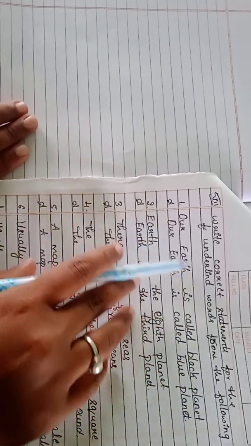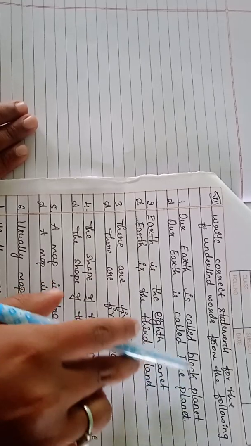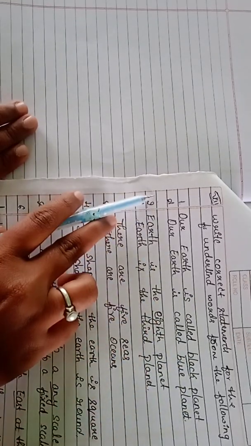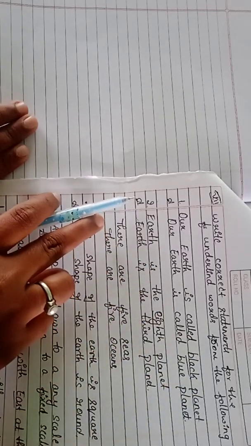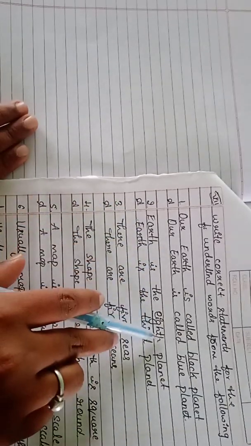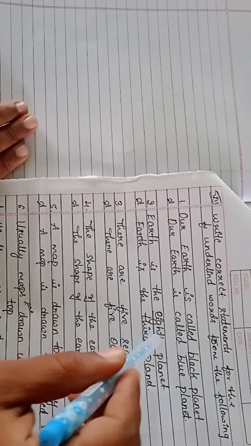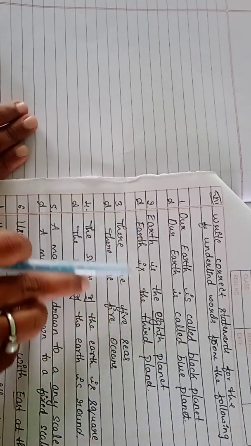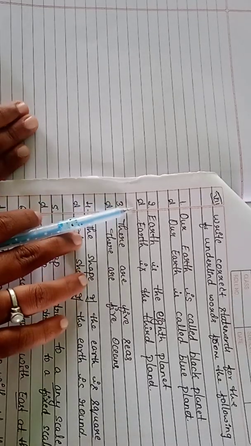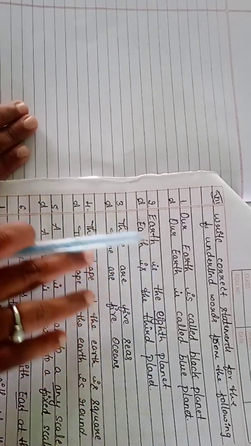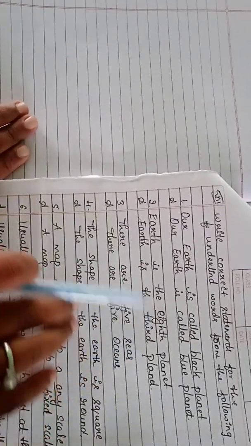First one is our earth is called black planet. Underlined word is black. Answer. Our earth is called blue planet. Next, second one. Earth is the 8th planet. Underlined word is 8th. So earth is the 3rd planet from our solar system. So earth is the 8th planet? No, earth is the 3rd planet.